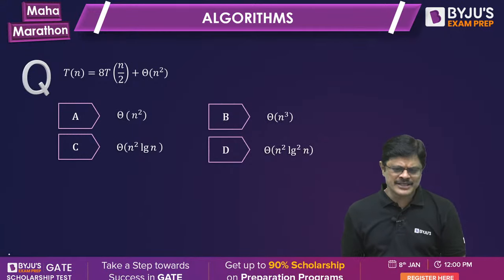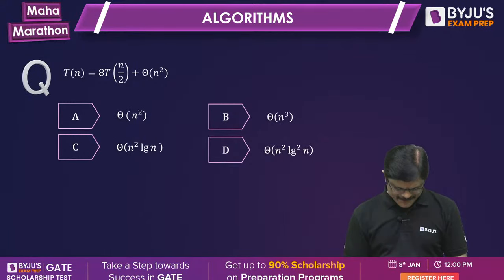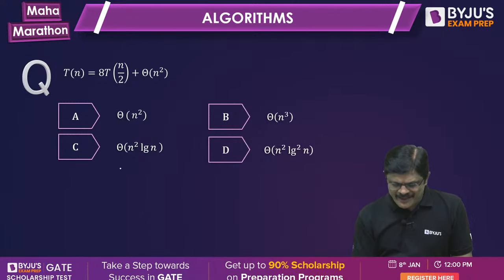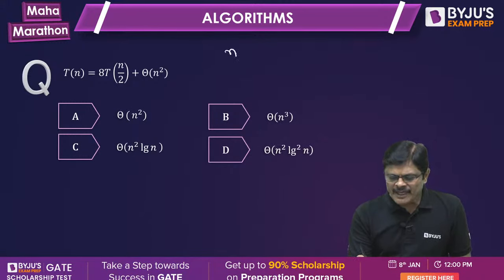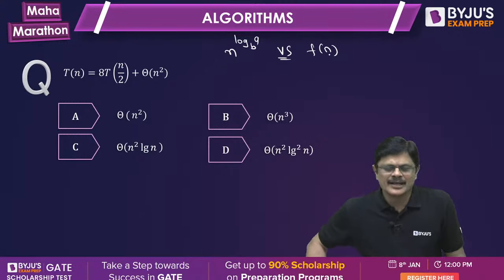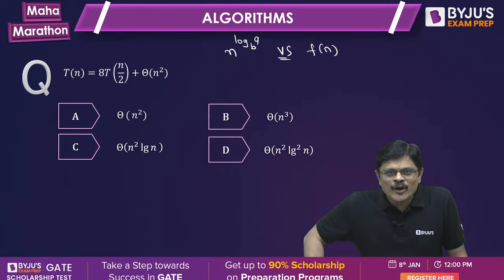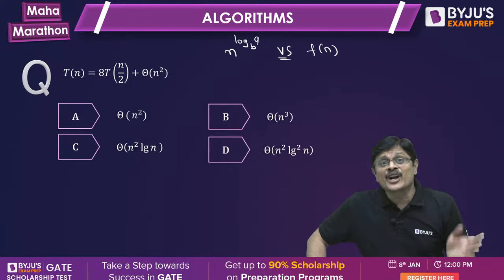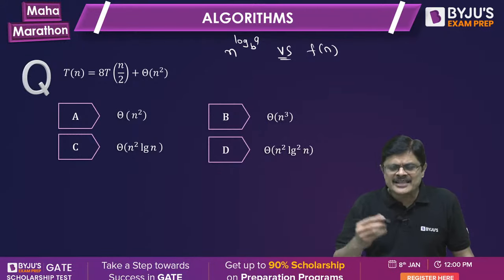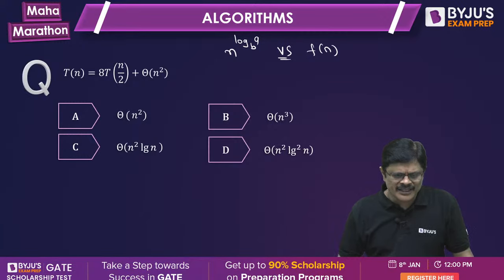Simple, straightforward questions I am asking. Just verify the cases. So here, the basic idea for master theorem is, it is a fight between n power log a to the base b with f(n). If n power log a to the base b dominates, theta n power log a to the base b. If f(n) dominates and the regularity condition is satisfied, then theta f(n). If both are equal, you multiply with log n. Of course, there are some variants of this. We'll discuss immediately after this.